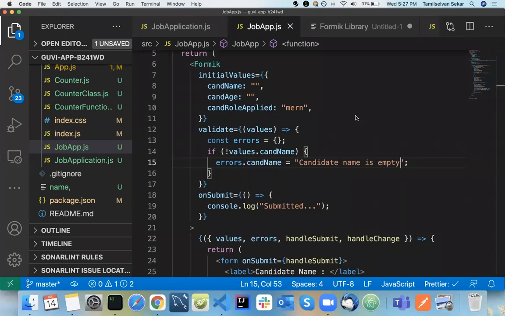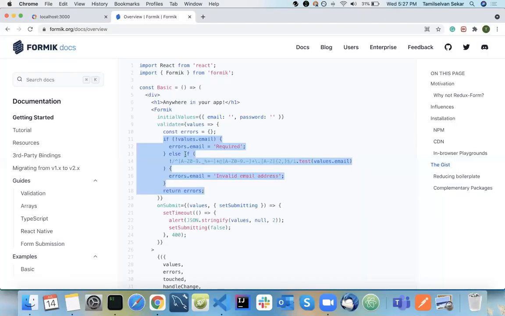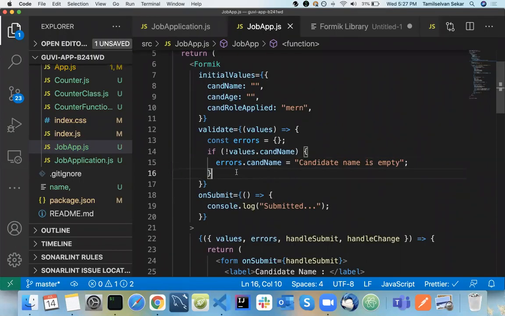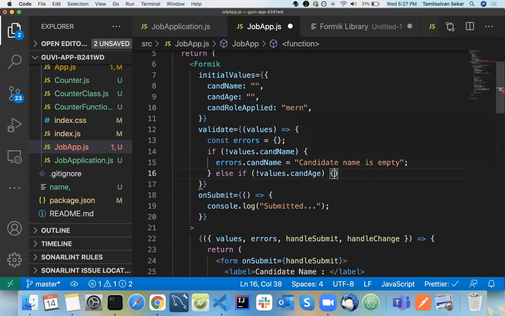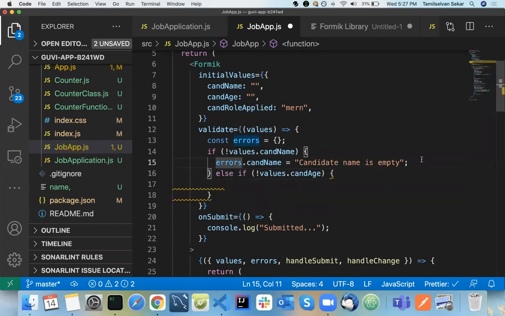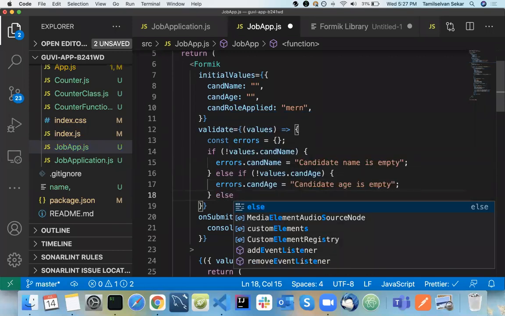Okay, so the next thing, what is the validation? Same here, so that we can add every validation one after another. Once this is done, what should we validate? Else if values dot candidateAge. Okay, the next level validation. Here errors dot candidateAge, and we can mention candidate age is empty. First, what's the next level? So else if